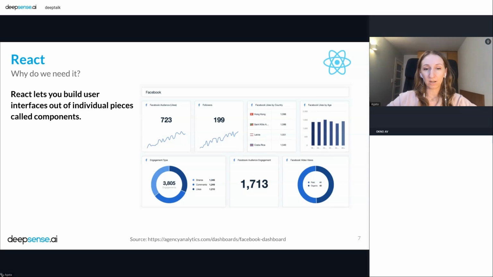Okay, here we have a demo, an example of a page, and it's a dashboard. And as you can see, on this dashboard we have some panels. You can treat these panels as components, small pieces of the application that we can cut out. And of course, every one of these smaller components we can cut into smaller logical components.